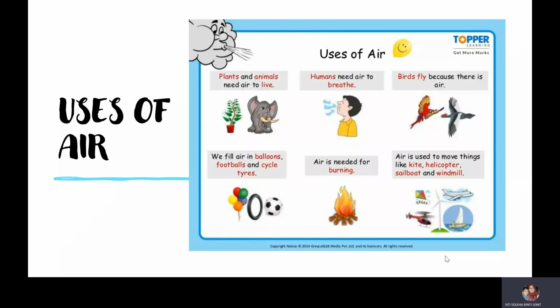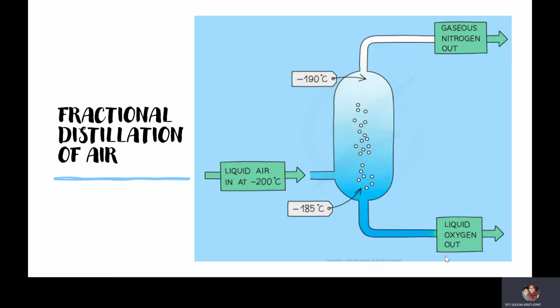In the use of air, the gases available in the air have many applications. Here is the use of oxygen and carbon dioxide. Other than this, oxygen is actually used in steel making, welding, and in breathing apparatus. Nitrogen is used in food packaging, production of ammonia, and in the production of silicon. Both of these gases are separated from air by fractional distillation. Gases in the air can be separated by using the fractional distillation method.